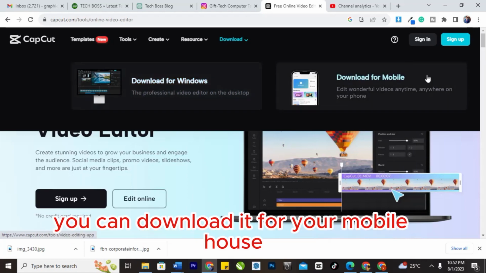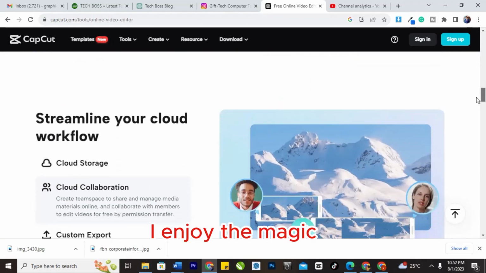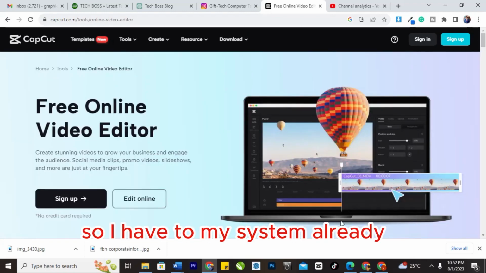You can download CapCut for your computer, Windows operating system, Windows 8, Windows 7, Windows 10, Windows 11. You can download it for your mobile app. Make sure you download it so you can enjoy the magic. So I have it on my system already.